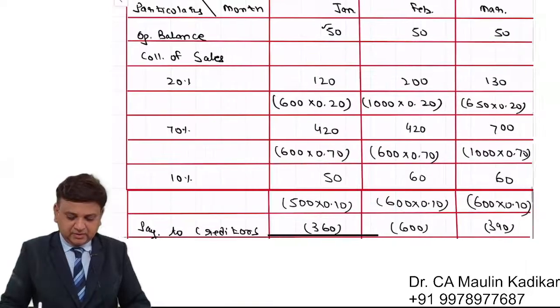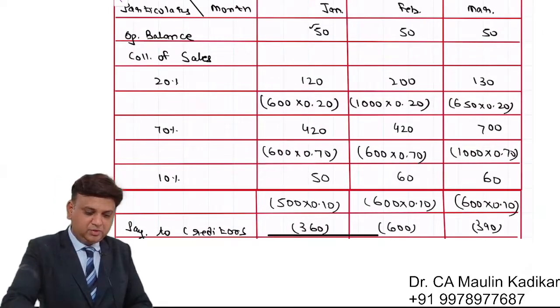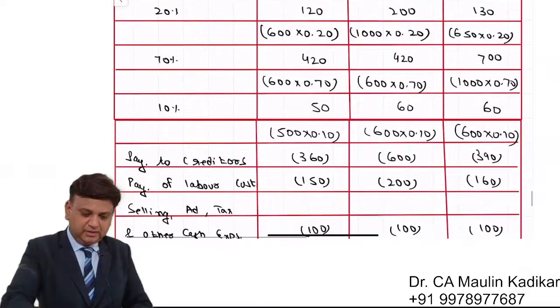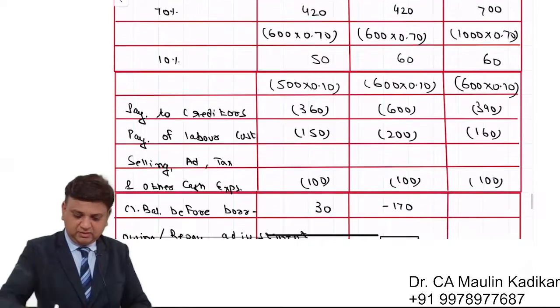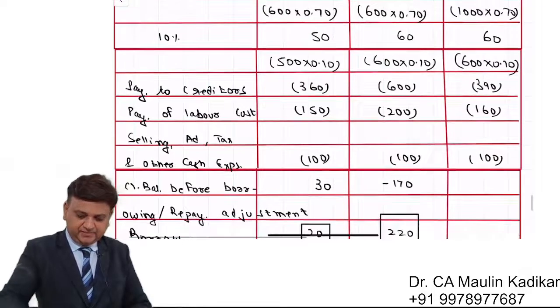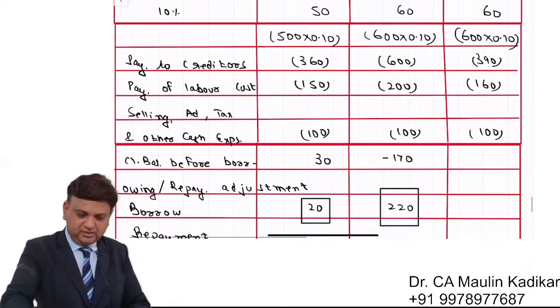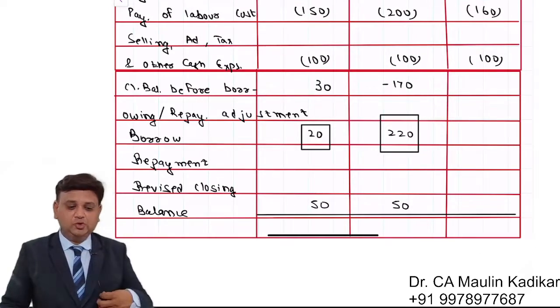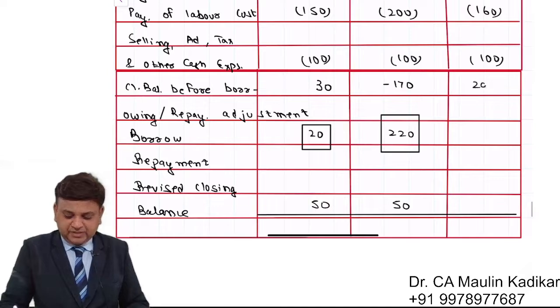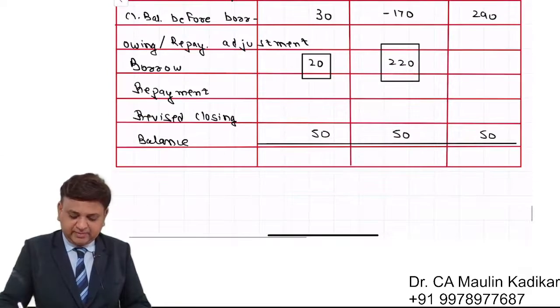So what will happen in the month of March? Opening is 50 plus 170 plus 700 plus 60 minus 390 minus 160 minus 100. So the closing balance is 290, which is more than 50. So there will be a repayment.